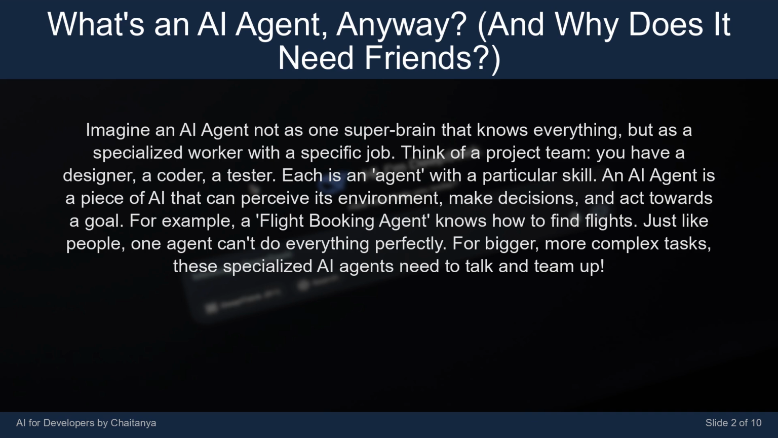An AI agent is a piece of AI that can perceive its environment, make decisions, and act towards a goal. For example, a flight booking agent knows how to find flights. Just like people, one agent can't do everything perfectly. For bigger, more complex tasks, these specialized AI agents need to talk and team up.